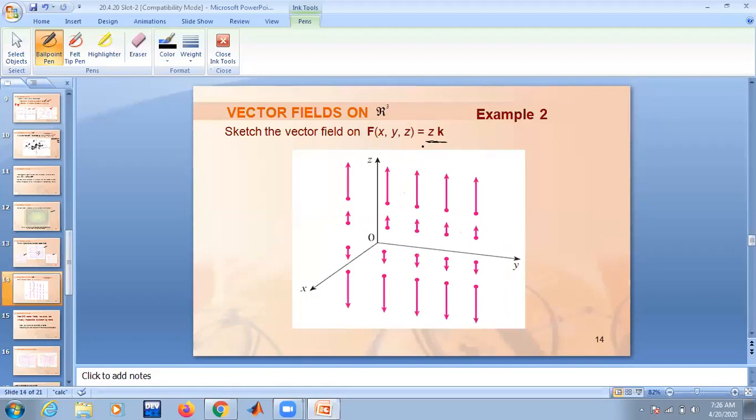This is an example of a 3-dimensional vector field, right? See, f of x, y, z equals z k bar.